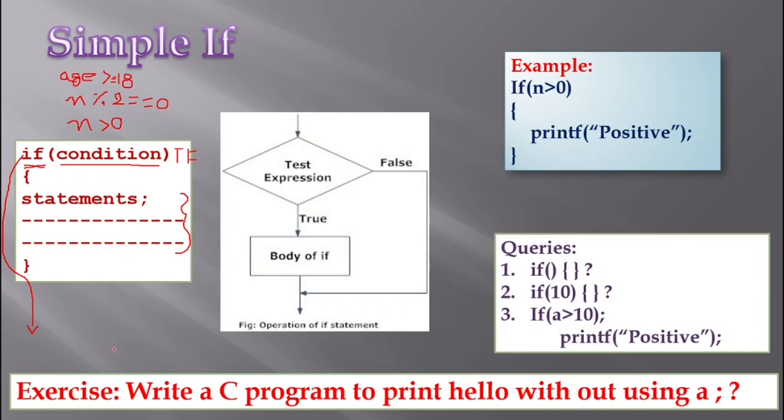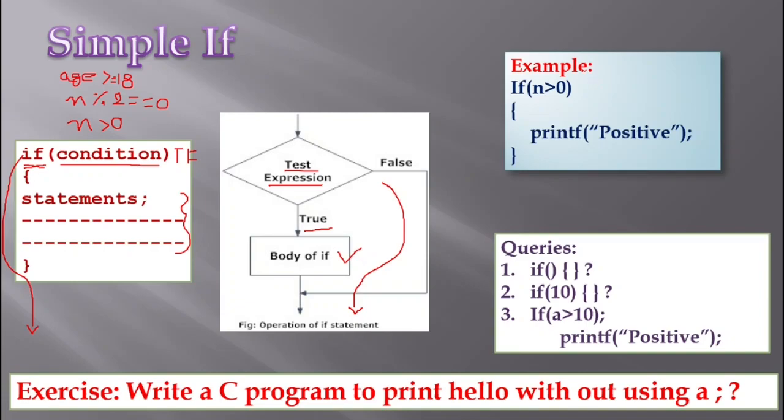And the same I have represented with the help of a flowchart. Here the test expression is nothing but my condition. Whenever it is true, then this is called my body of the if, or body of the decision making statement. Whenever this condition is evaluated to true, then this will be executed, and whenever it is false, directly it will be coming to this portion. That is how it is going to run.